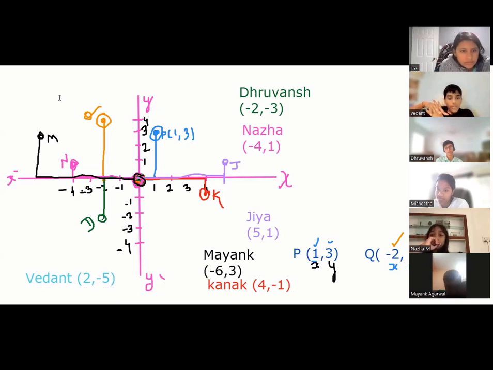Okay, so first we have to go 2 to the right from the origin. Yes. And then from there you go down to quadrant 4, somewhere around negative 5.